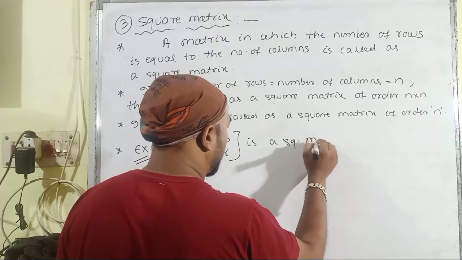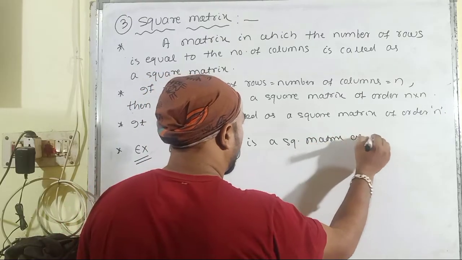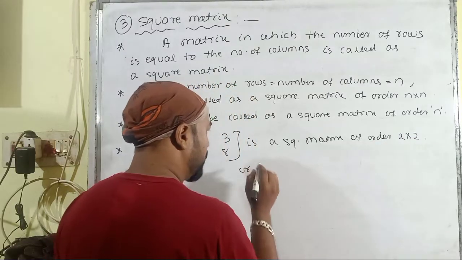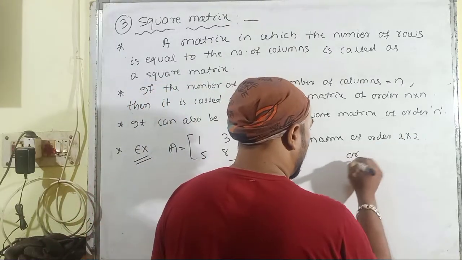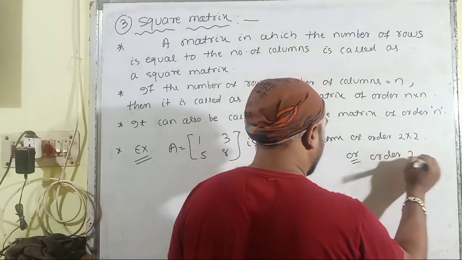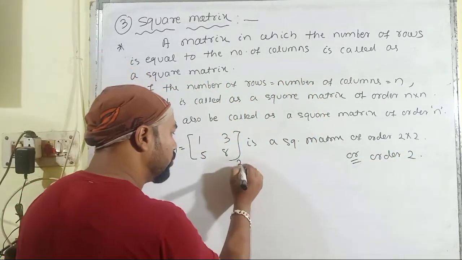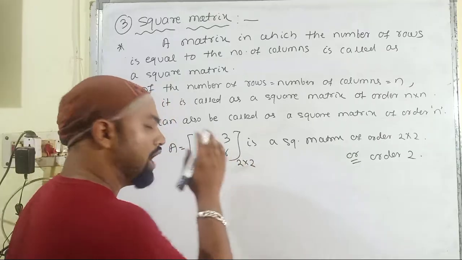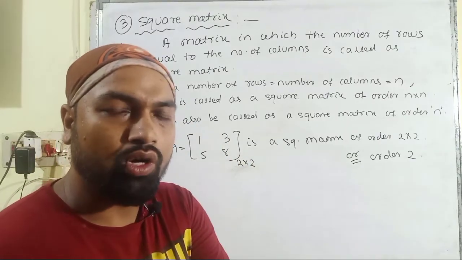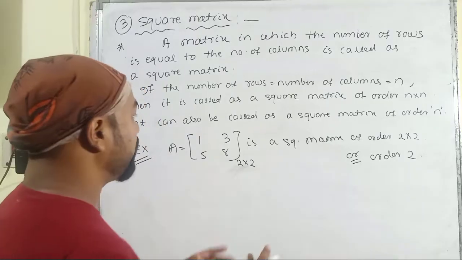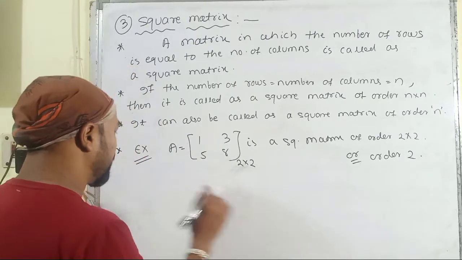It is a square matrix of order 2 cross 2, or you can generally write it as order 2, as it contains 2 rows and 2 columns, and the number of rows is equal to the number of columns. Then let us discuss another square matrix of order 3.